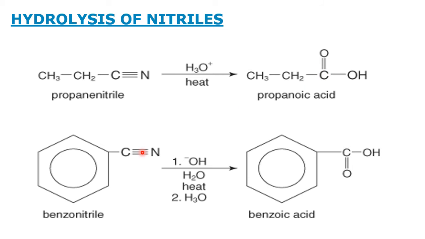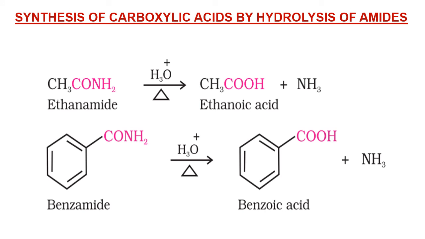Same way. Nitriles to amide to acid; the amides are not shown here. Here I have taken the amide directly, instead of taking nitriles and converting nitriles into amide and then to carboxylic acid. Why? You can go directly from the amide. Okay, ethanamide, benzenamide. So hydrolysis is a very easy method.